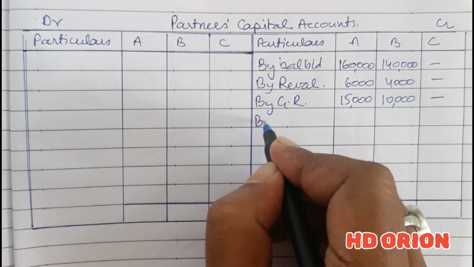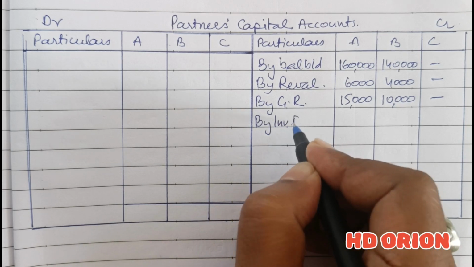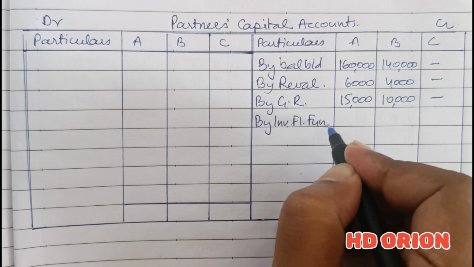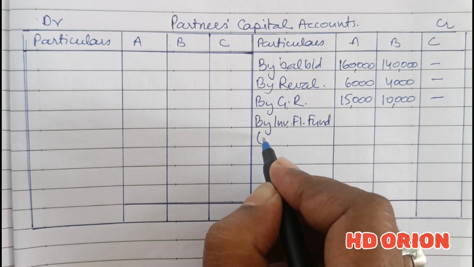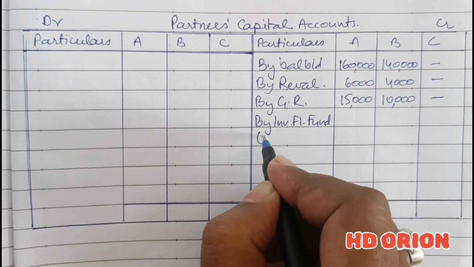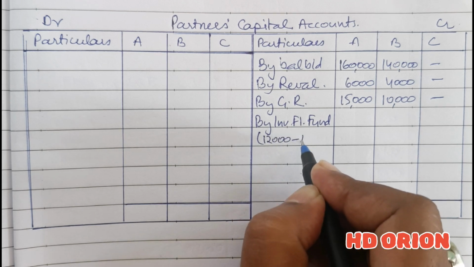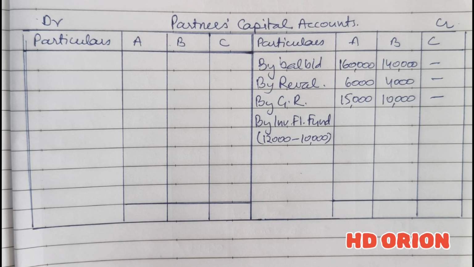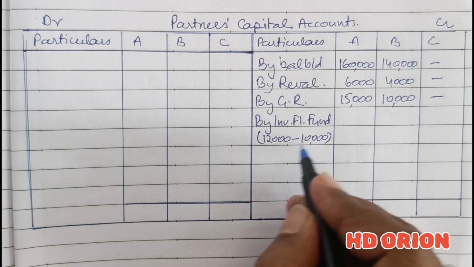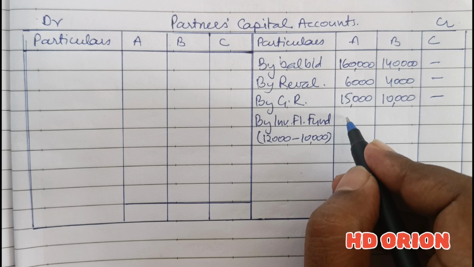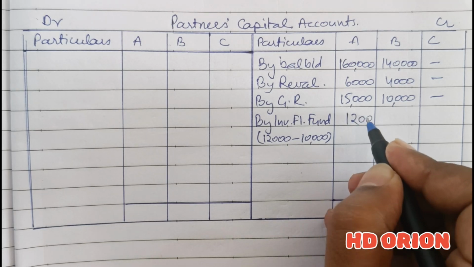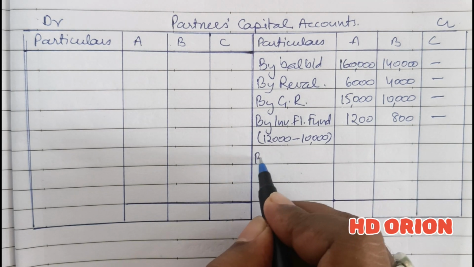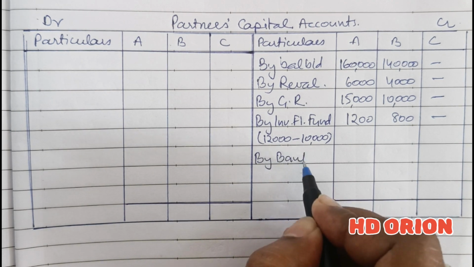Then investment fluctuation fund. This investment fluctuation fund is of rupees 12,000. Out of this 12,000, 10,000 has been utilized because there is a drop in the market value of investment. So remaining 2,000 will be given in their old profit sharing ratio 3:2. So 1,200 and 800. Then the new partner is bringing cash for his portion of capital.